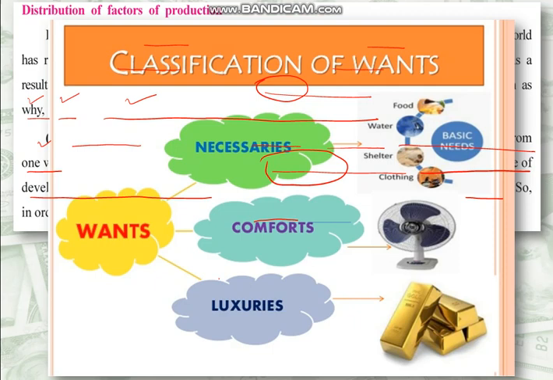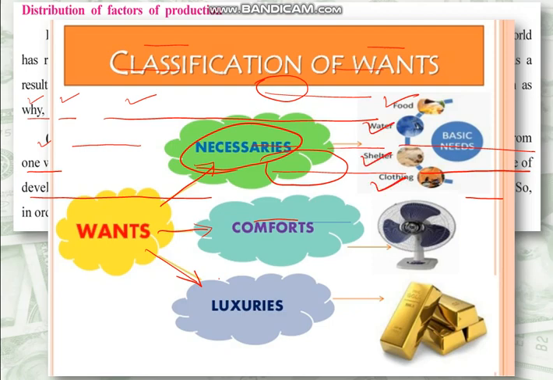Now see this classification of the wants. Wants can be classified in three ways: necessities, comforts, and luxuries. Necessities are wants which cannot be avoided, like food, water, shelter, clothing.